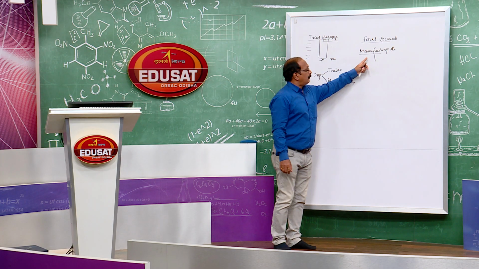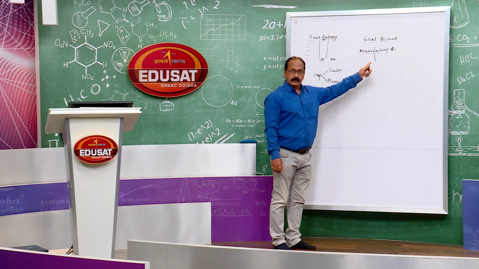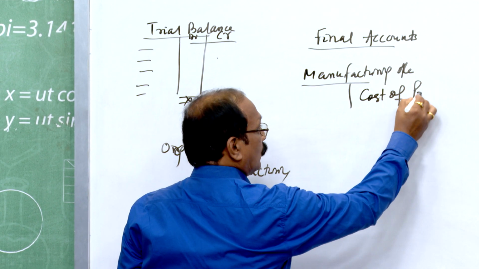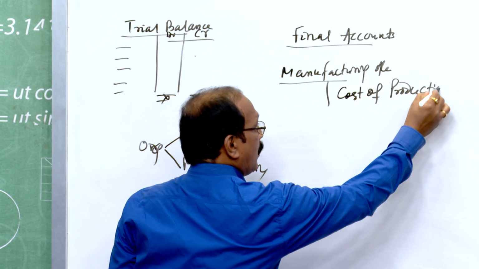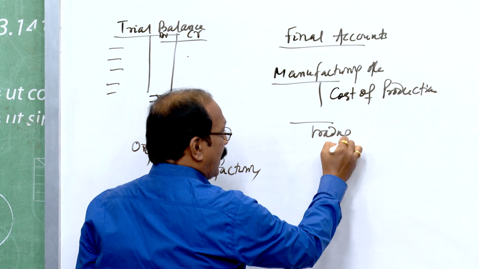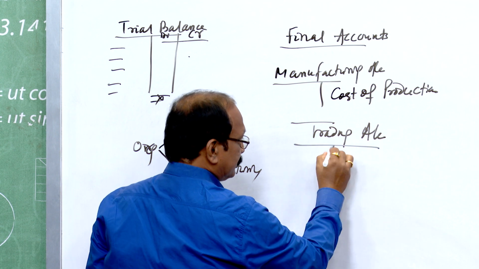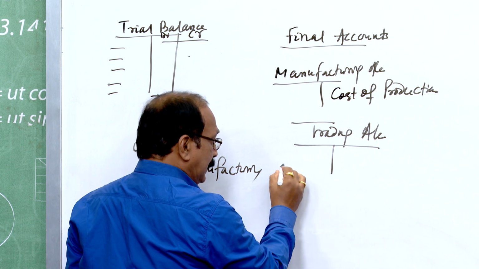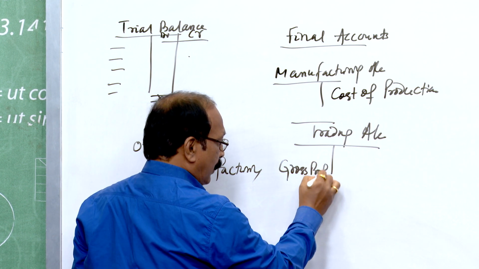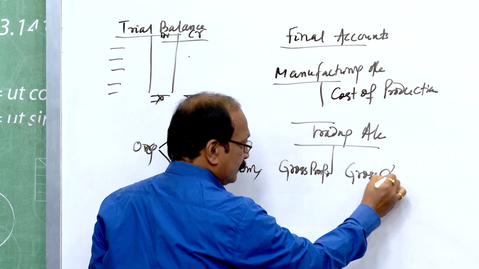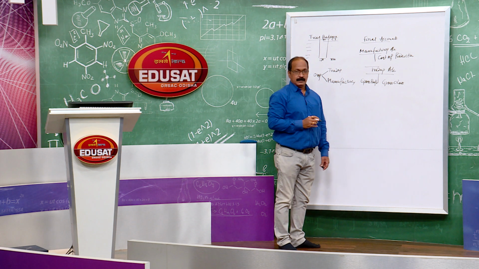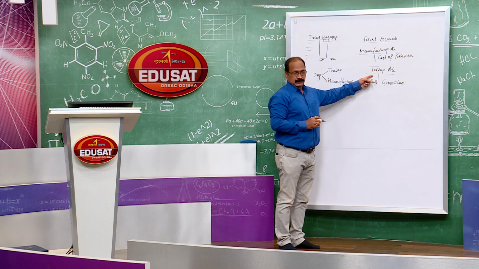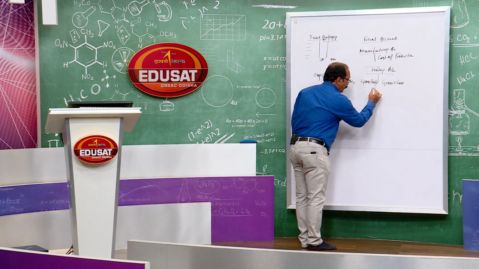So, if the organization is a manufacturing one, it has to prepare the manufacturing account. Here you will get the cost of production. The result of this account is to find out the cost of production. Then we have to prepare the trading account. Here all the items are taken to find out the gross profit or gross loss by taking the direct expenses and the materials. Then we have to prepare the profit and loss account.